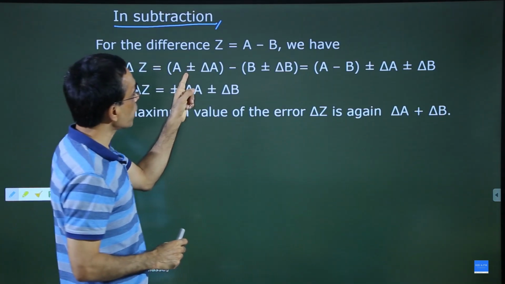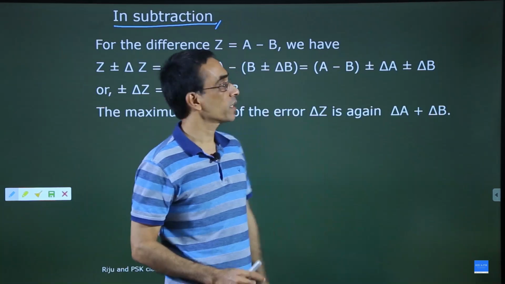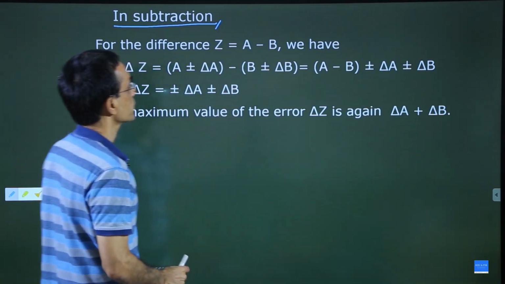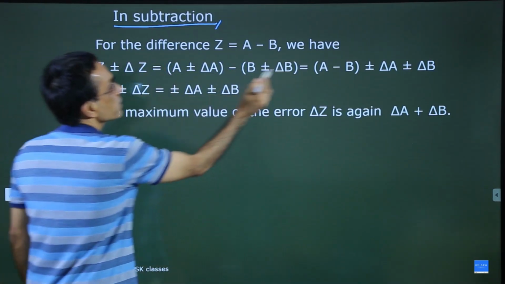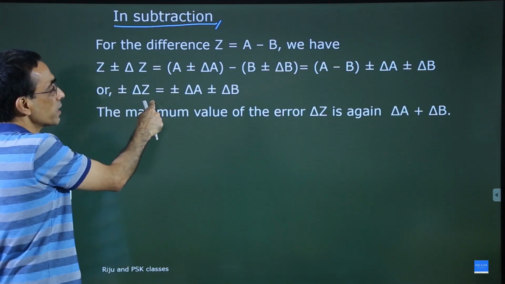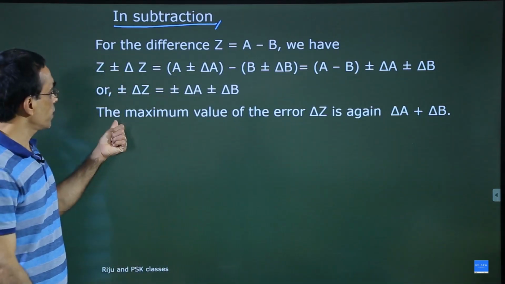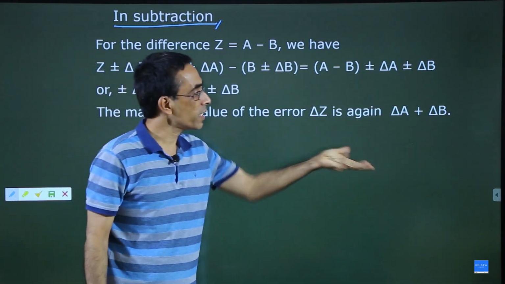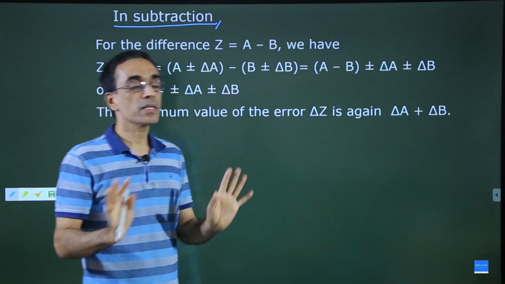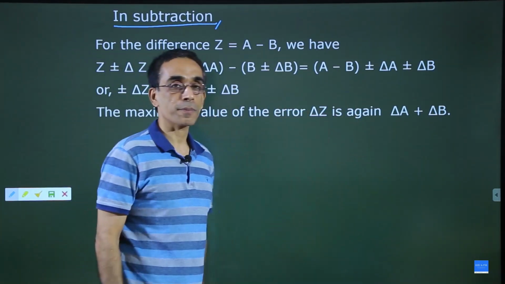Then plus or minus delta A, plus or minus delta B, that is the second term. Now Z will cancel A minus B. So plus or minus delta Z equal to plus or minus delta A plus or minus delta B. Maximum value of error is again delta A plus delta B. This is the idea. So whether you are subtracting or adding, final result is the same.